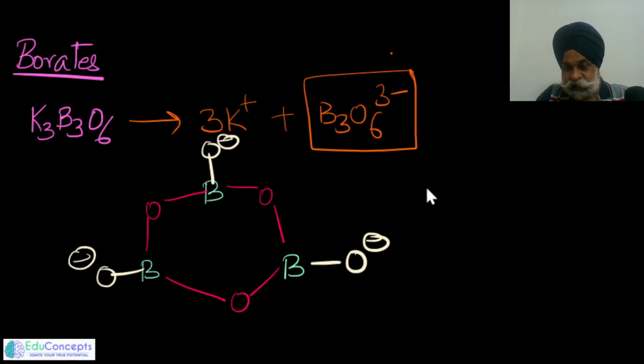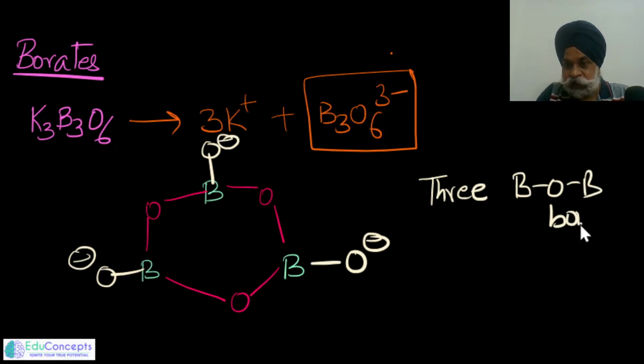In this, another style of question may be asked in MCQ form or single integer type: in this B3O6 3 negative, how many BOB bonds are there? So there are 3 BOB bonds. So this is another style of question.